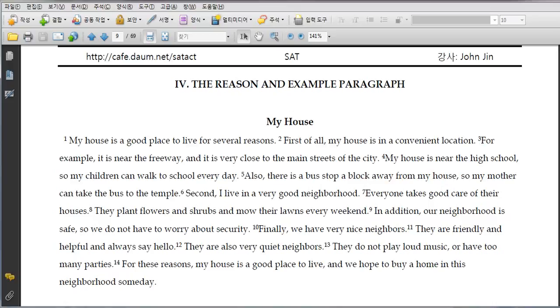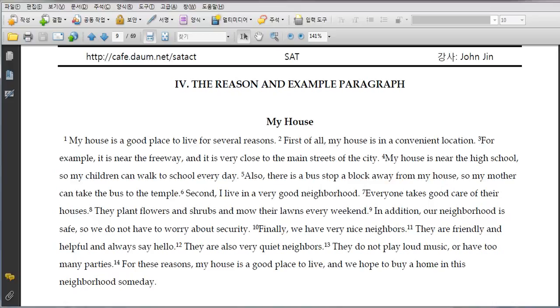So do you see it? Yes? Okay. What do you think is the main idea for this? The first one, right? It says my place is a good place. Then you should ask, why is it a good place? In what way is it good? He says for several reasons. So he has to give you several reasons. How many reasons do you see?